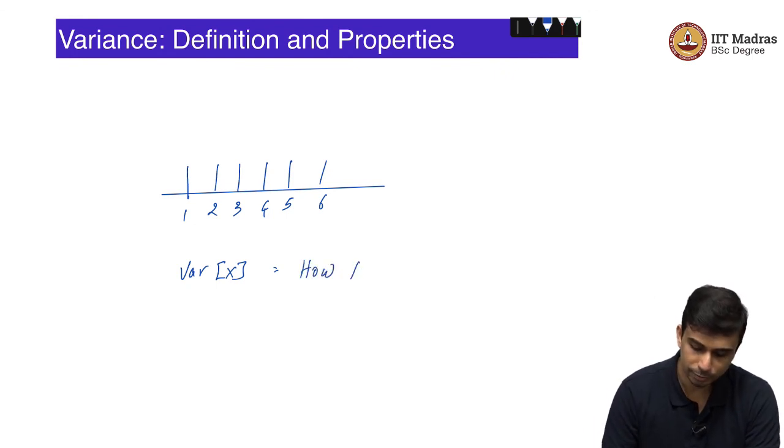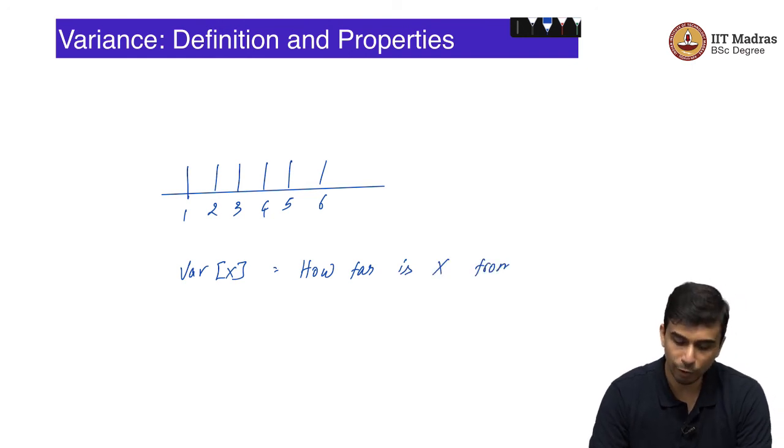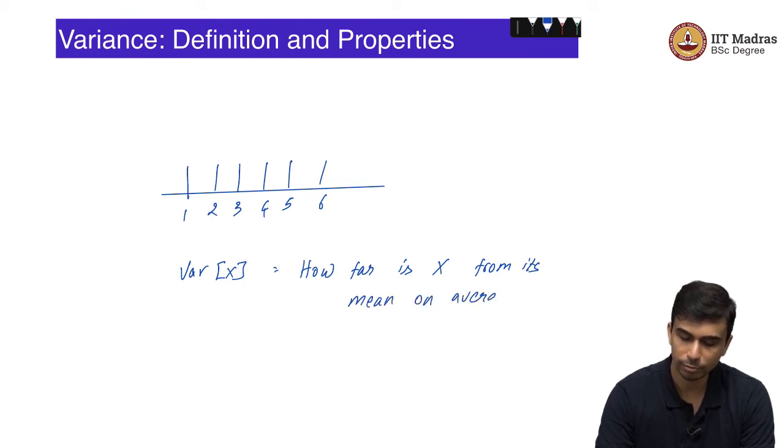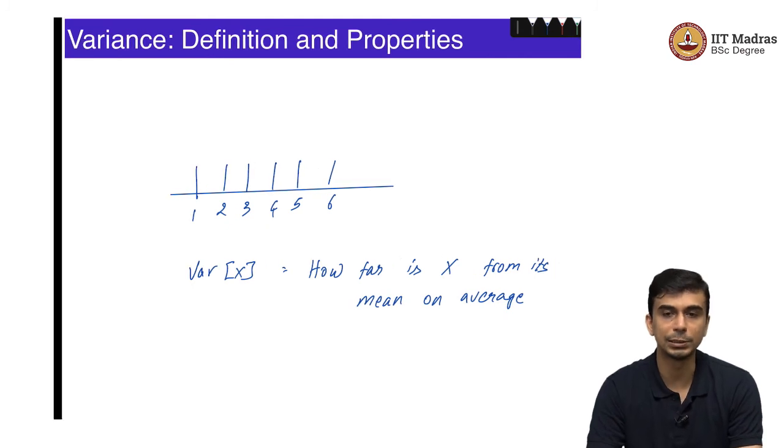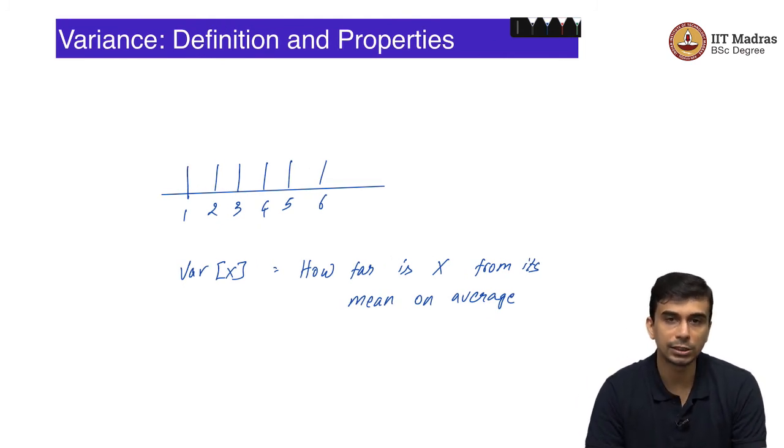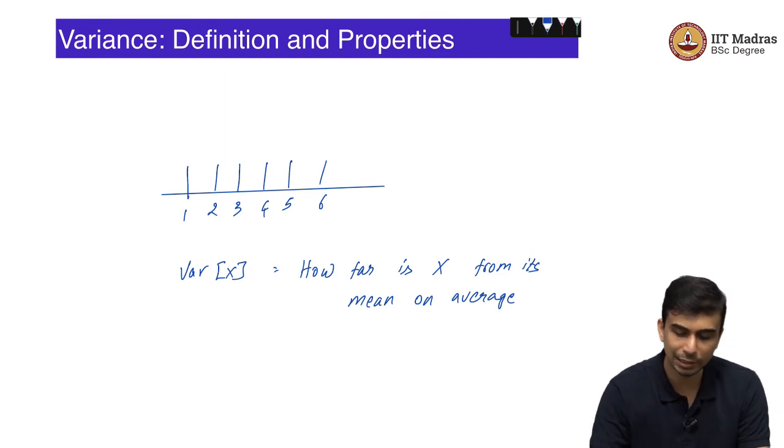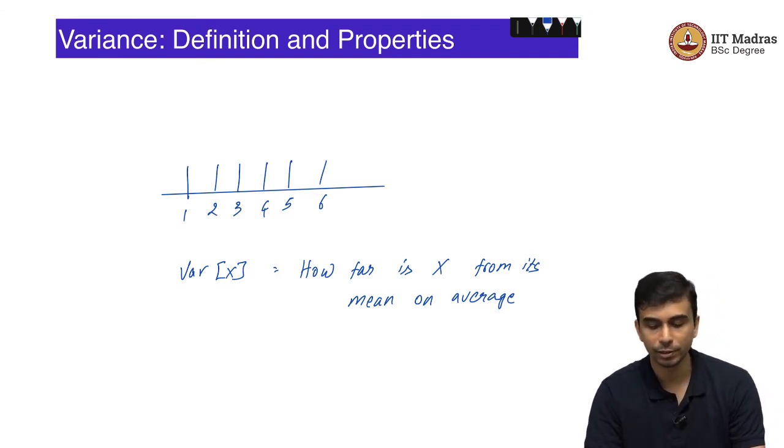So, variance of x essentially measures how far is x from its mean on average. On average, how far is x from its mean? So, if x was actually a constant, then it would exactly be equal to its mean or expectation. I will be interchangeably using mean and expectation.